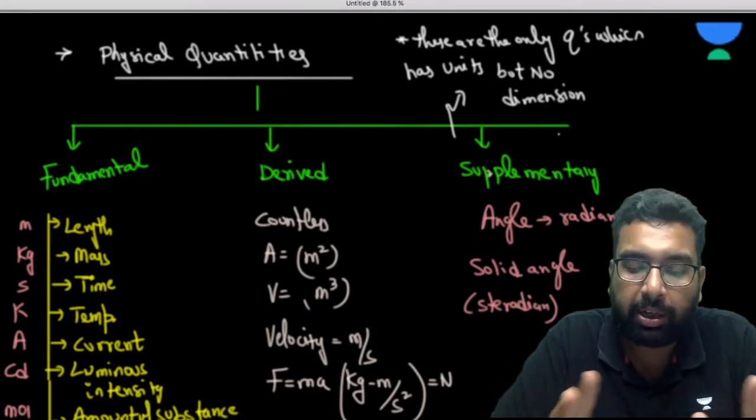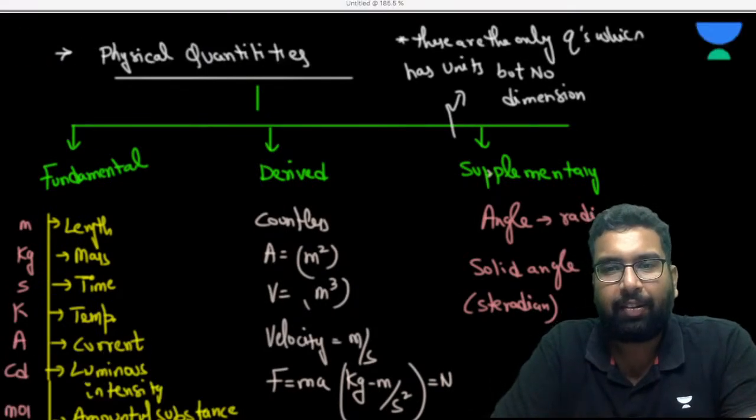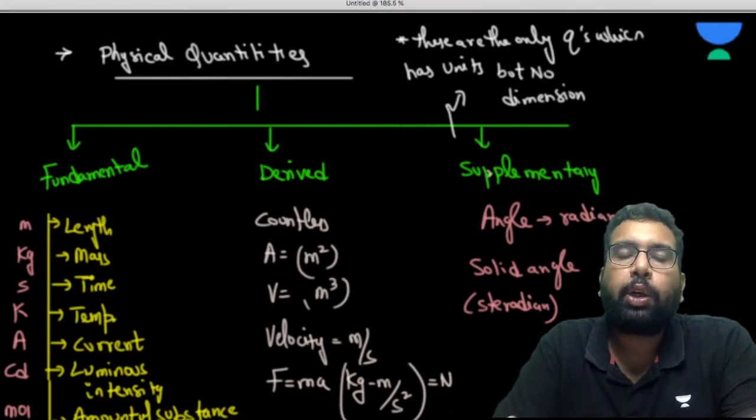So they have the unit but they do not have any dimension. So this is something very exclusive. Very like breaking news about the supplementary unit. Okay, now what do we mean by dimension?